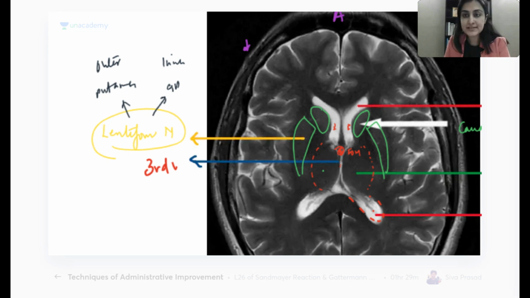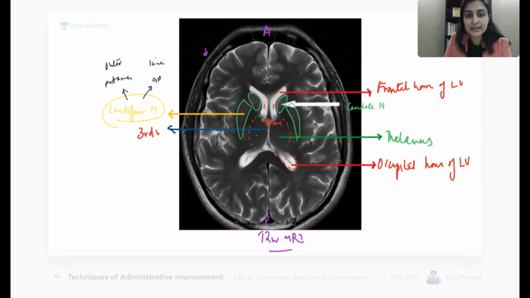Okay, everybody agrees. So this is your caudate, this lentiform nucleus made up of putamen and globus pallidus, and in the midline, just lateral to the third ventricle, I have the thalamus. Is this clear? One question sure shot from this. Okay, so these are your basal ganglia. All right, everybody understanding? Okay, quickly, let us do it again now.